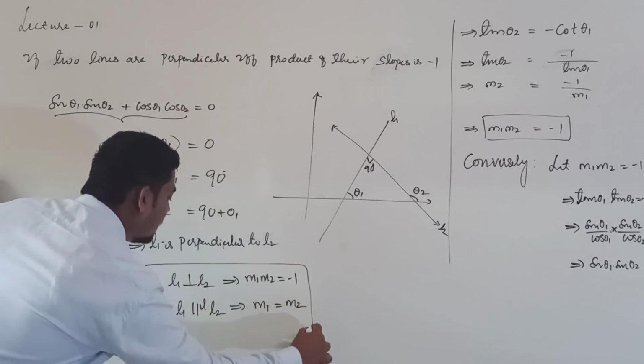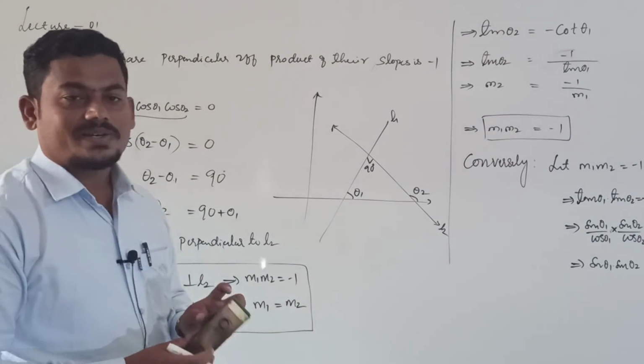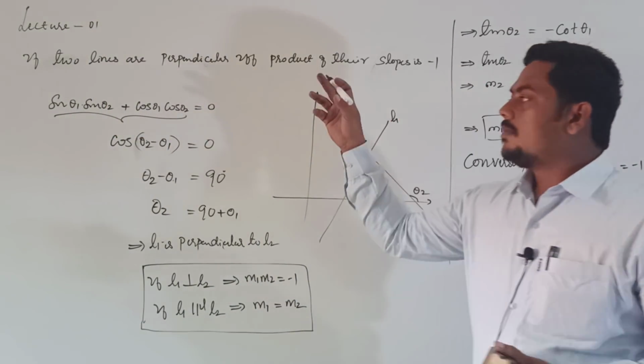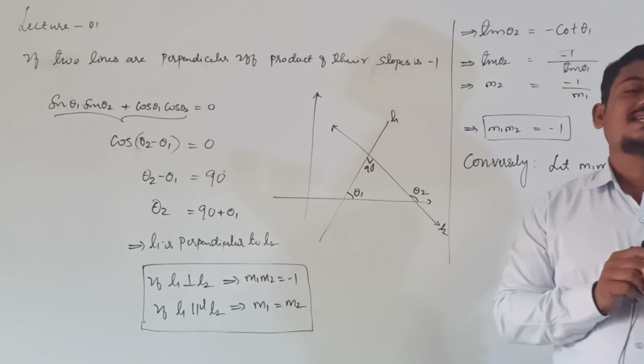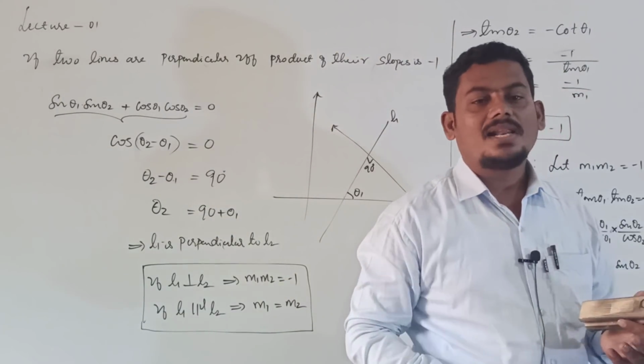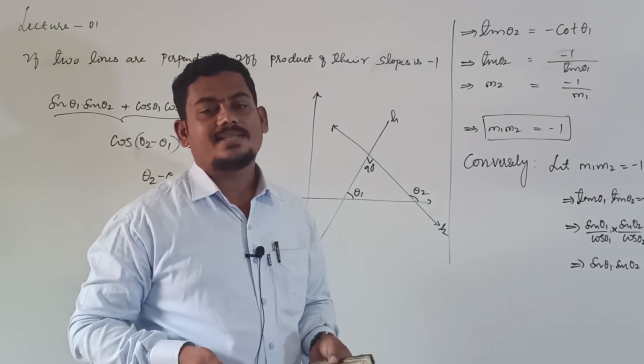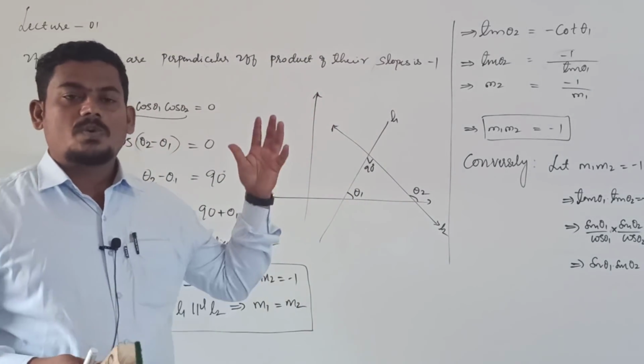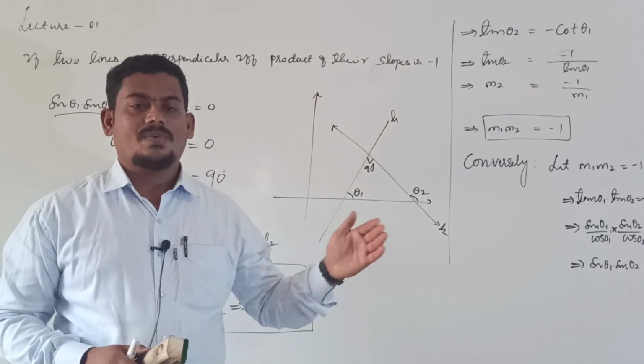These two results are very important, and the proof is also important, right? Prove that, or just derive the condition of two lines being parallel, or derive the condition of two lines being perpendicular. These two proofs are very important for examination, right?